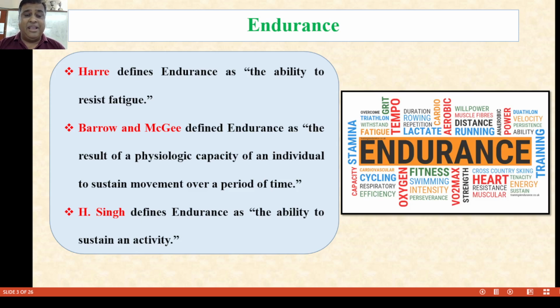Barrow and McGee define endurance as the result of the physiological capacity of an individual to sustain movements over a prolonged period of time. Hardayal defines endurance as the ability to sustain any type of activity for a prolonged period of time.